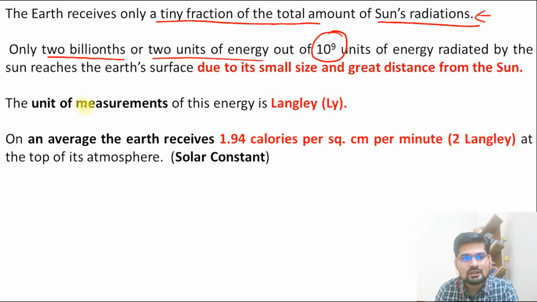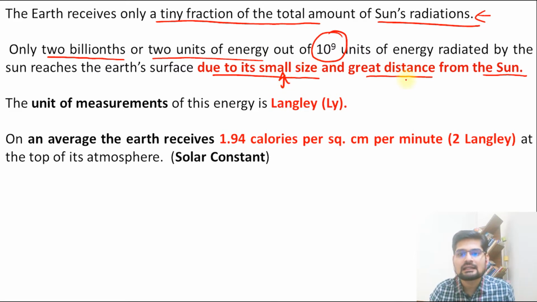Now why is it so? This is because of the Earth's small size and great distance from the sun. These two important factors are the reason why this small amount of energy is received.